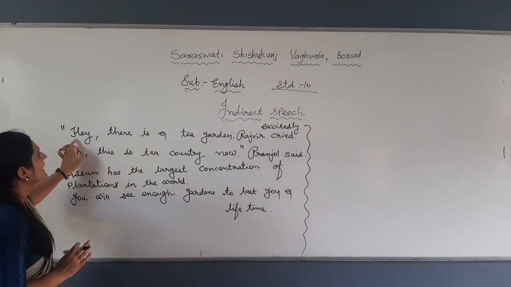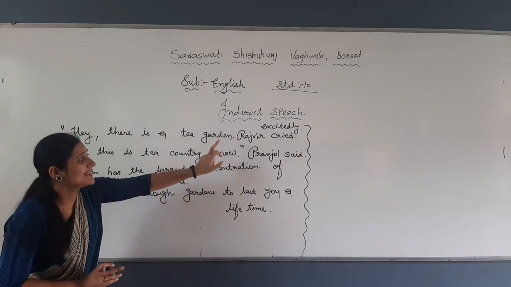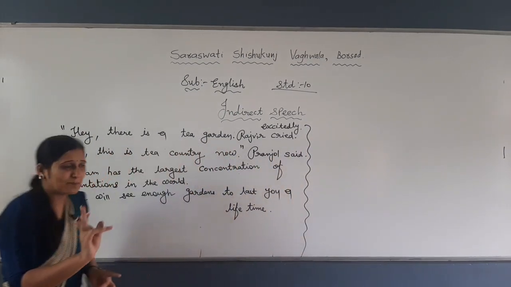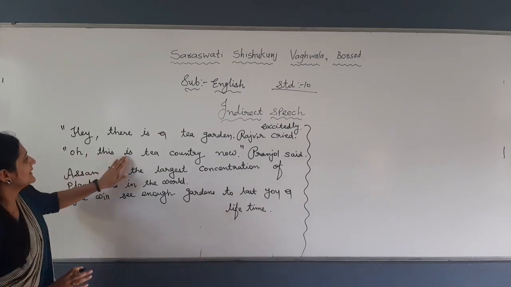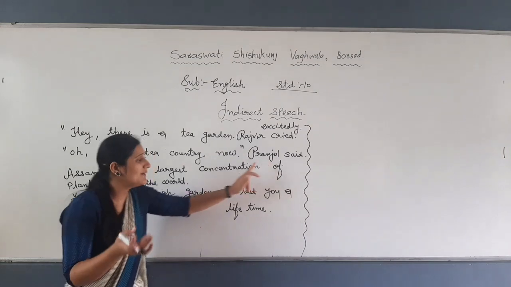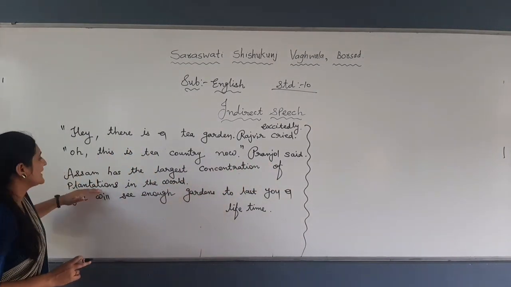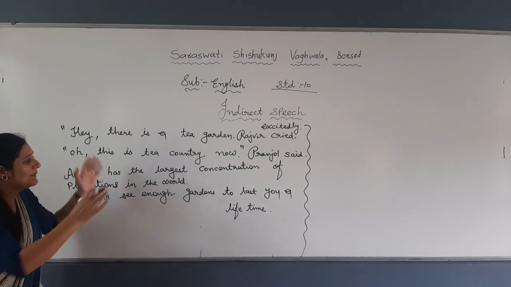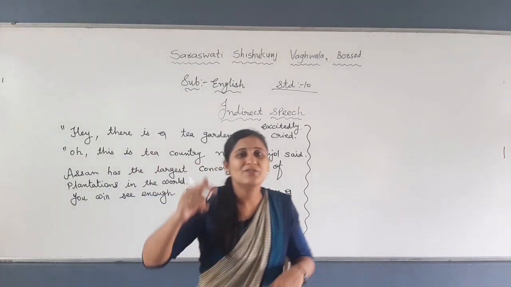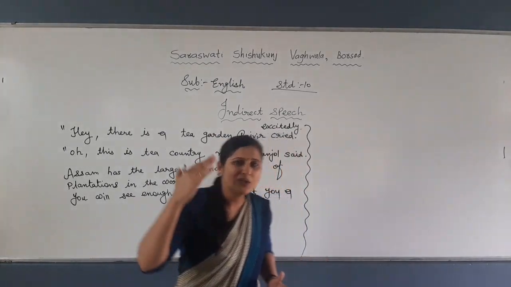Okay, so see: "Hey, there is a garden, garden," Raju cried excitedly. Here there is a full stop, which means a simple sentence. First one is simple. Second, "Oh, this is tea garden, tea country now," Pranjal said. Again simple. Third, "Assam has the largest concentration of plantation in the world." Again simple. It means all the sentences are simple. Then very easy, right? If one is simple and one a question, or both are questions, then you need to think.